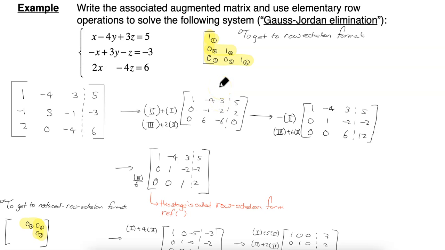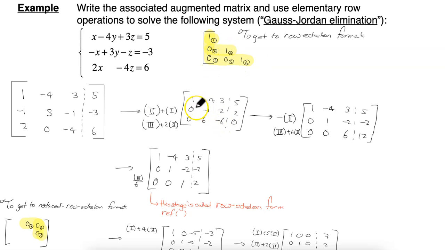You can do that in many different orders, but some orders are going to be more efficient than others, and for me this is the order I favor. So first I try to get a 1 in the first entry of the matrix, and then I try to get zeros below that 1, and then I try to get a 1 in the second entry on the diagonal, and I try to get zeros below that, etc. So for a 3 by 3 matrix, there's these first 6 steps.